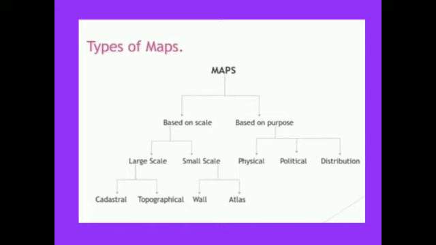So this is about the large scale maps. Now let us see what small scale maps are. These maps represent large areas like the world, continents or countries. The small scale map is further divided into two: wall maps and atlas maps. Children, you have all seen a wall map in your class.